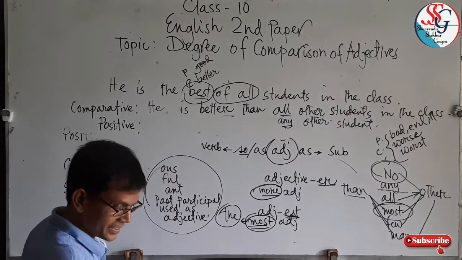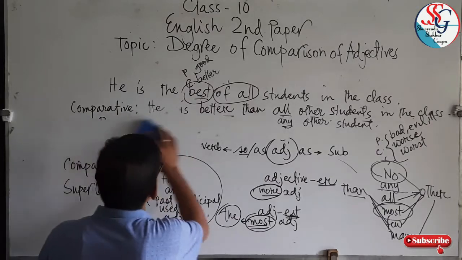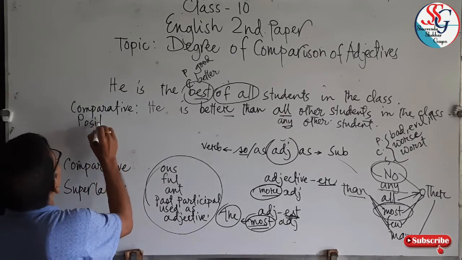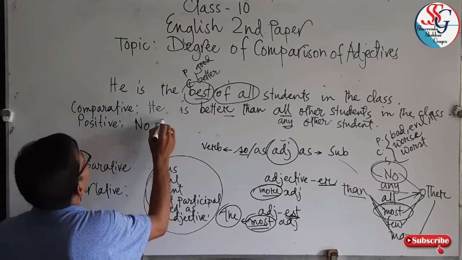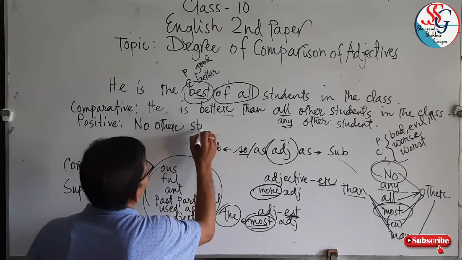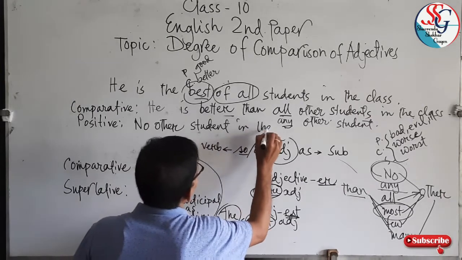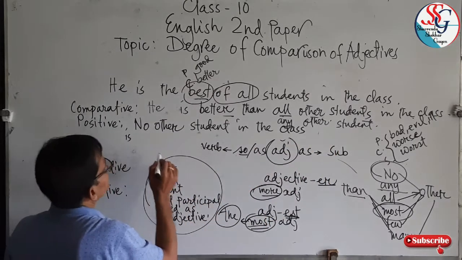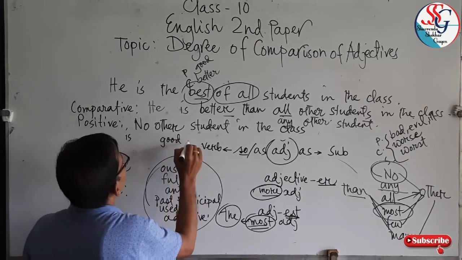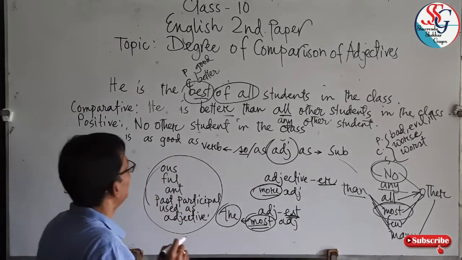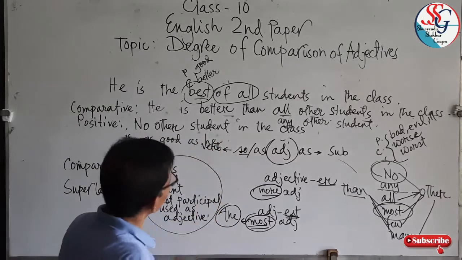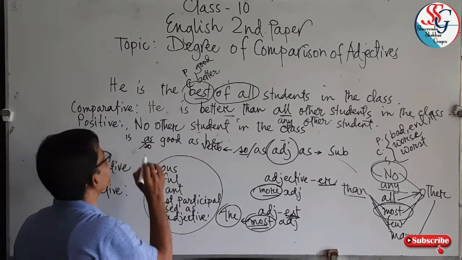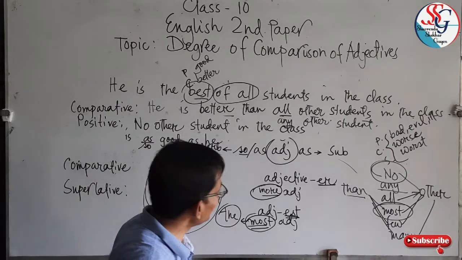That is very easy. So when positive degree, then we have to write a positive degree sentence: no other student in the class is as good as he, or so good as he. So thanks.